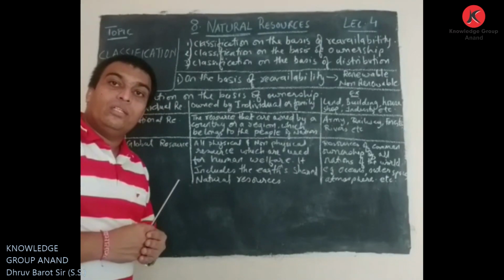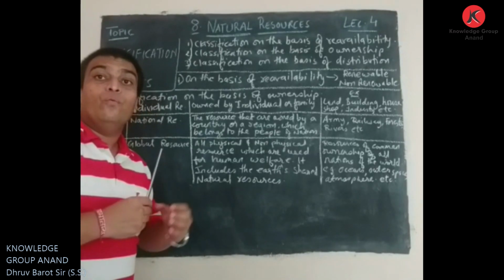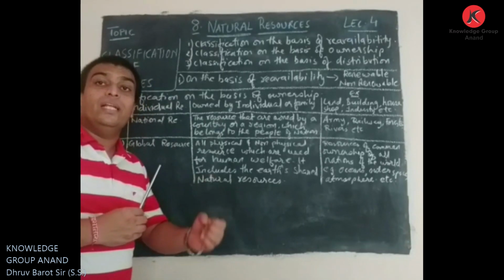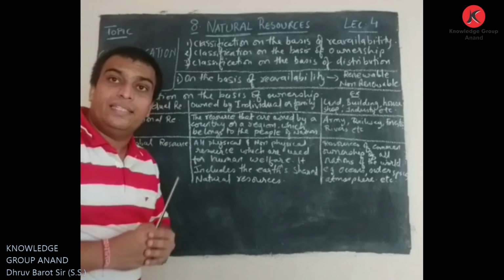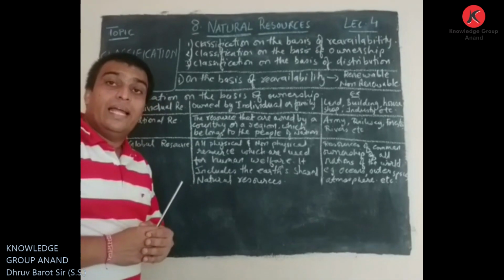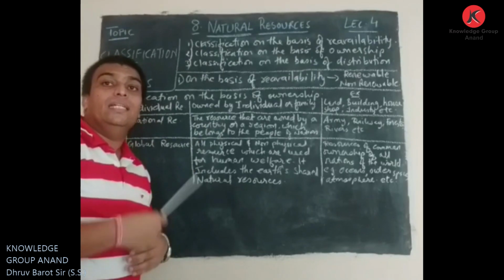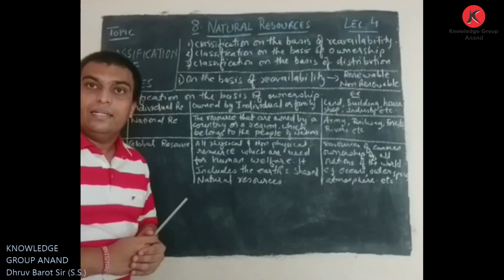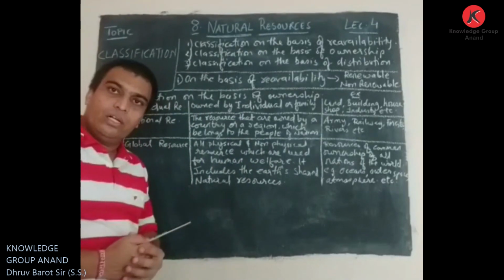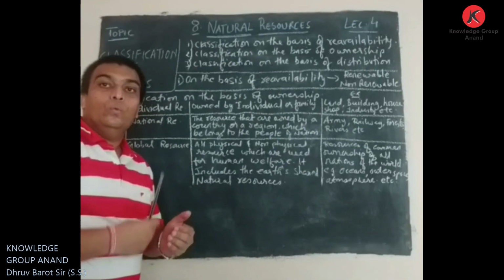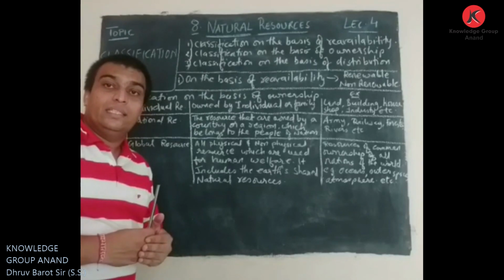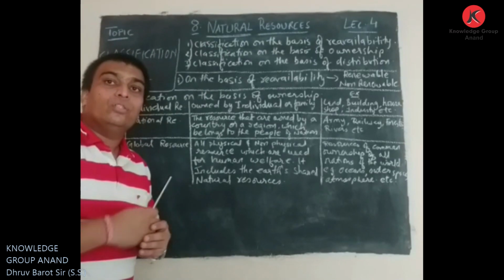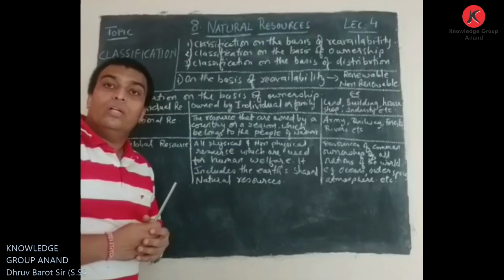Now what are renewable resources? As we learned in the previous session, whatever resource we can produce again after it has been utilized once, that resource can be considered a renewable resource. And what is a non-renewable resource? It is totally the opposite: whatever resource is utilized once gets destroyed and is not available again. That kind of resource is called a non-renewable resource.